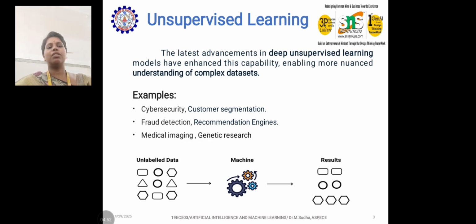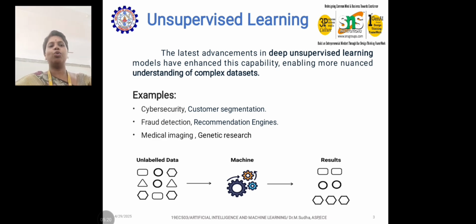These are shapes, okay. Some shapes we are given, like rectangle, rounds, a pentagon, triangle, and these are the shapes mentioned here, but they didn't label the name, which is rectangle or which is circle. Nothing is mentioned. And this data is fed to the machine, that is, the machine learning algorithm. Unsupervised learning, we are feeding, then we will get the results as a rectangle, rounds, and what is pentagon, hexagon.